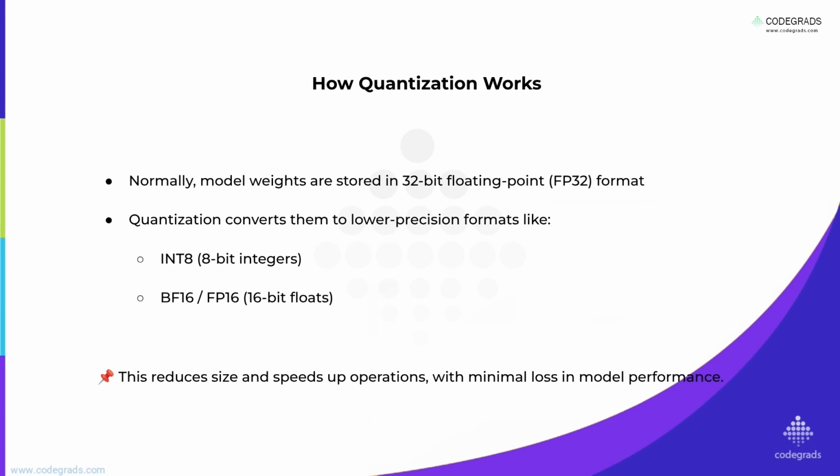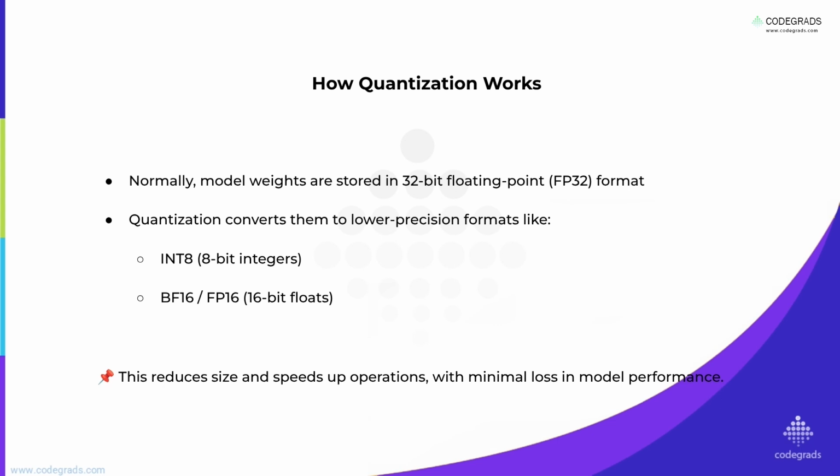Let's get a bit more technical on how quantization actually works. Normally, AI models are trained using FP32, 32-bit floating point numbers. These are very precise, with a lot of decimal places, which is great for learning. But for running this model, or inferencing, that much precision can be overkill.